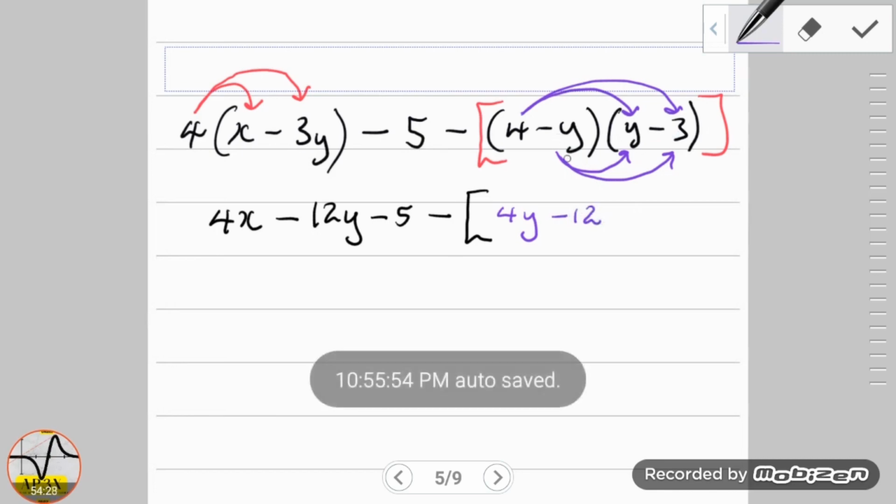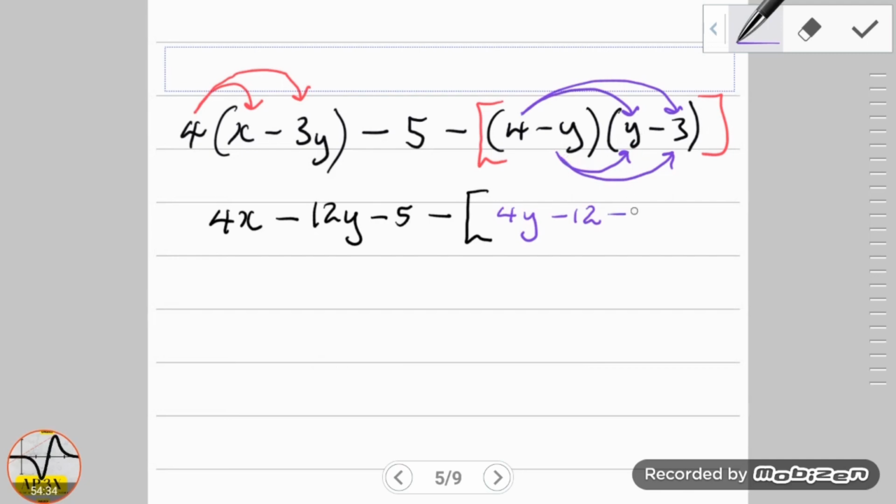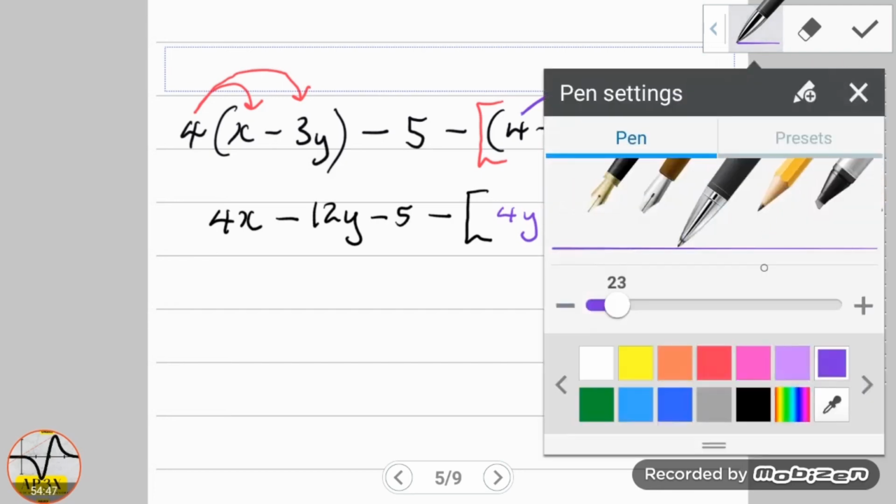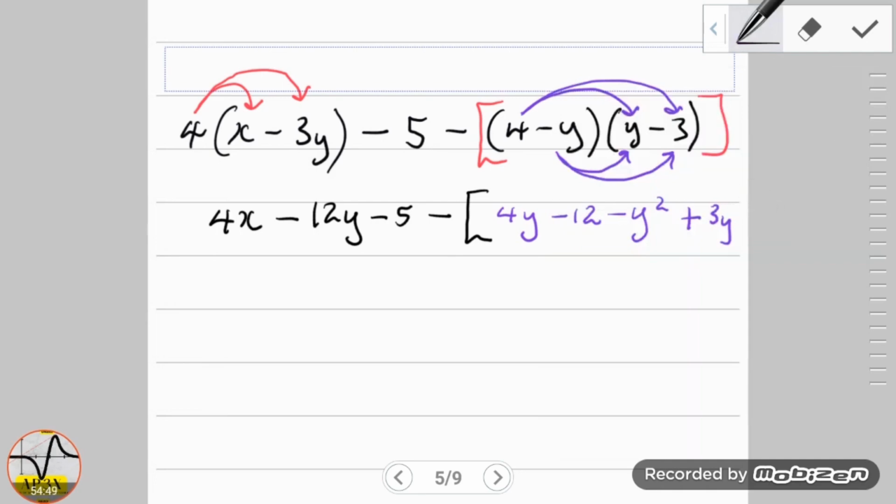Then I go to the bottom here, we call this the bird beat method, minus y multiplied by y, that's minus y squared. And of course, minus multiplied by minus is a plus, and y multiplied by 3 is 3y. Okay, and so that gives me the expansion of the inner bracket.